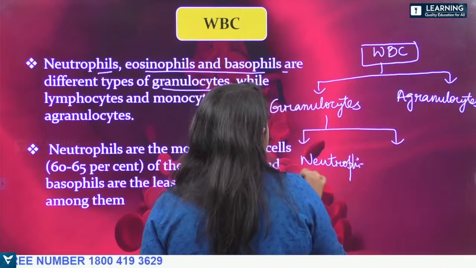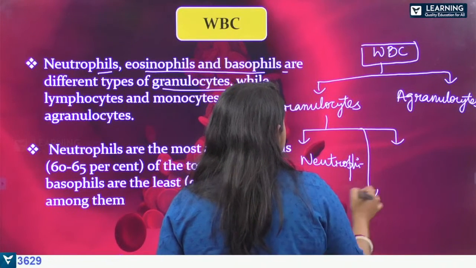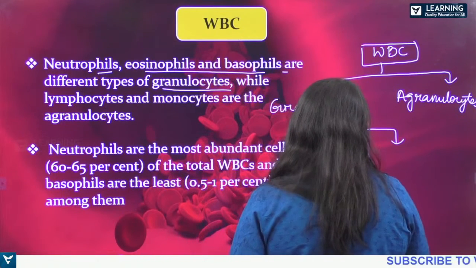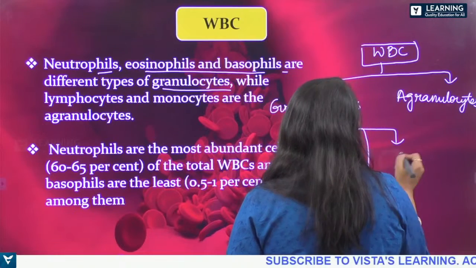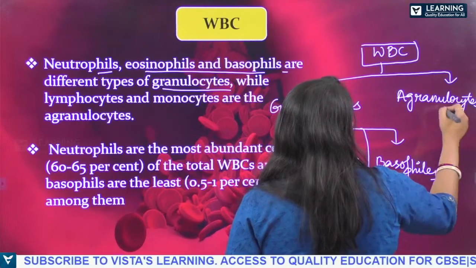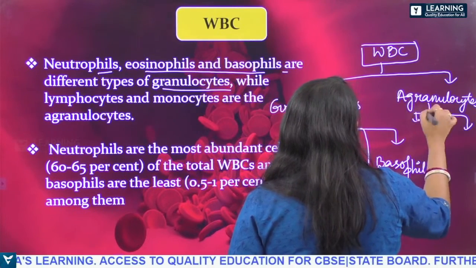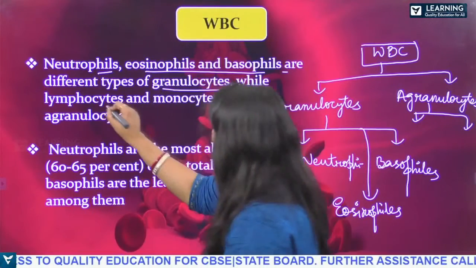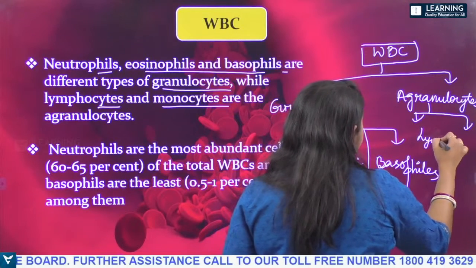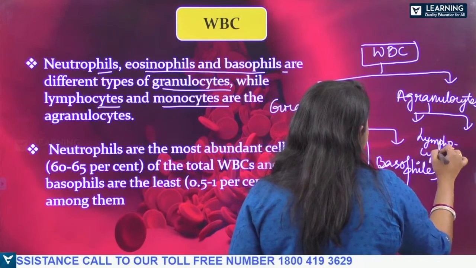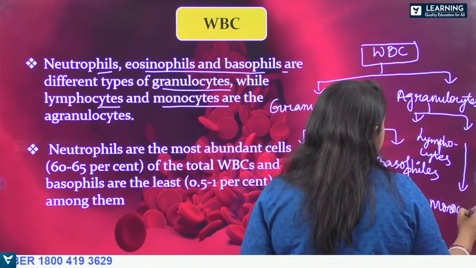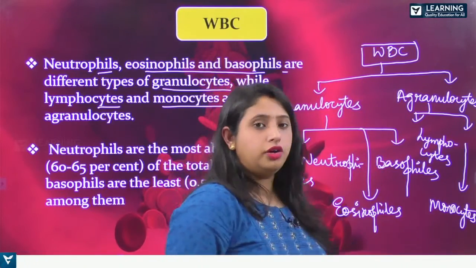Neutrophils, then eosinophils and basophils, okay? Now under agranulocytes, what will come? Lymphocytes and monocytes, okay? These two come under the agranulocytes, right?